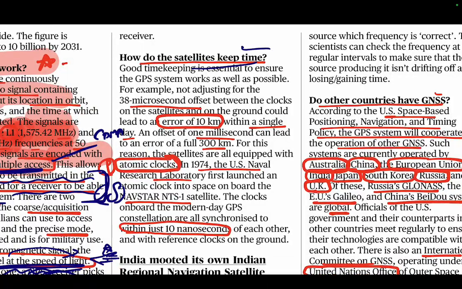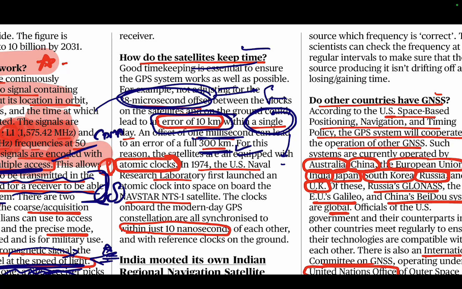How do satellites keep time? It is saying that because of a 38 microsecond offset, there would be an error of 10 kilometers. So if there is an error between the satellite and ground clock of 1 millisecond, there would be a 300 kilometer gap in one day. That is why we are using atomic clocks. In 1974, atomic clocks were developed by the US Navy, in the satellite named Navstar NTS. Okay, it was used in that. So we don't know what an atomic clock is, so we will Google this also.